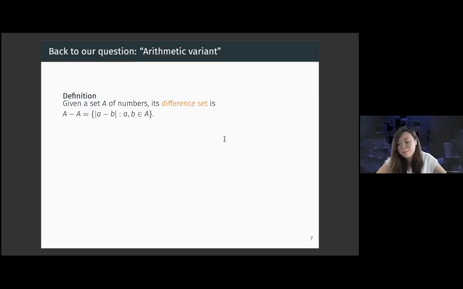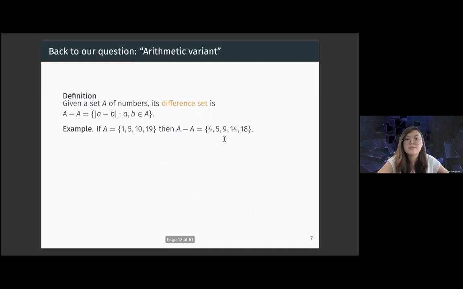But we want to go back to our problem, which is an arithmetic variant of this graphical problem. Firstly, I want to describe what a difference set is. We are looking at all possible differences between two elements of the set A. As a silly example, if A is the set {1, 5, 10, 19}, then the difference set A minus A is {4, 5, 9, 14, 18}.